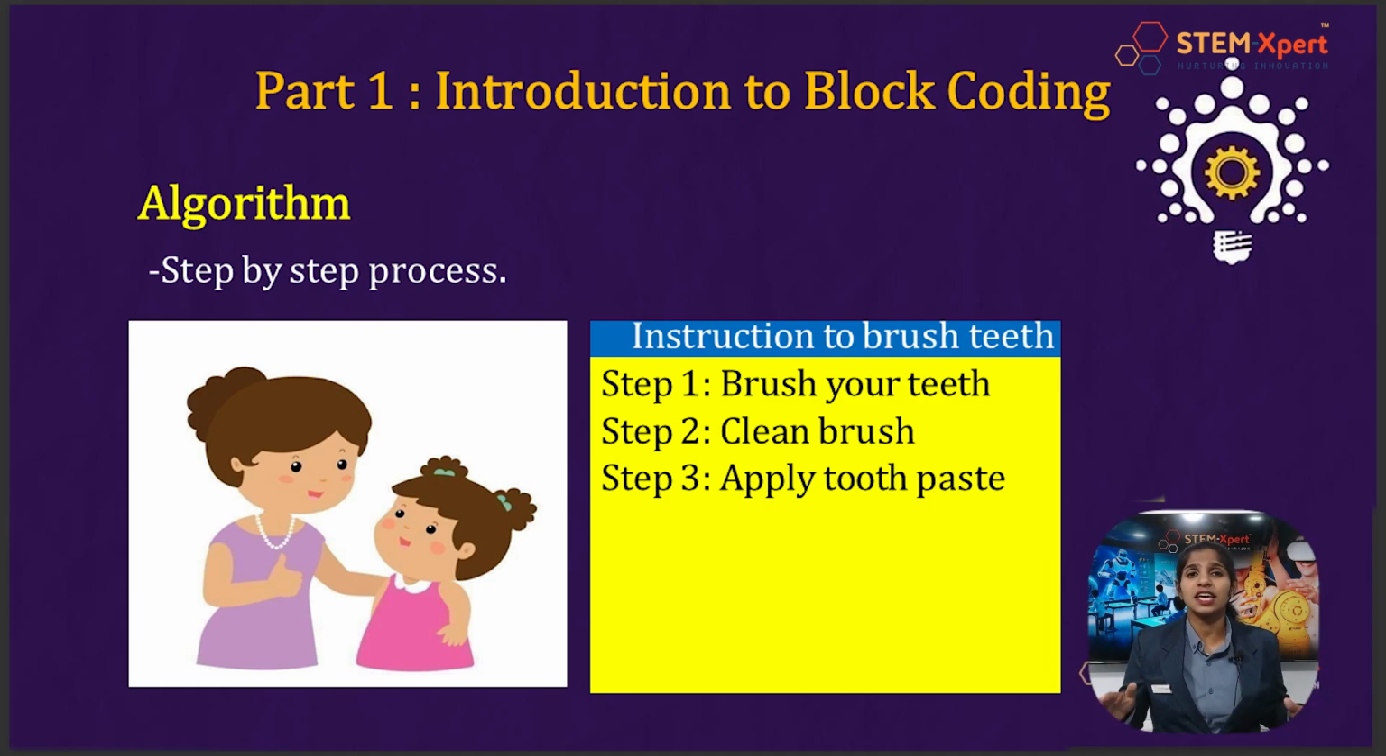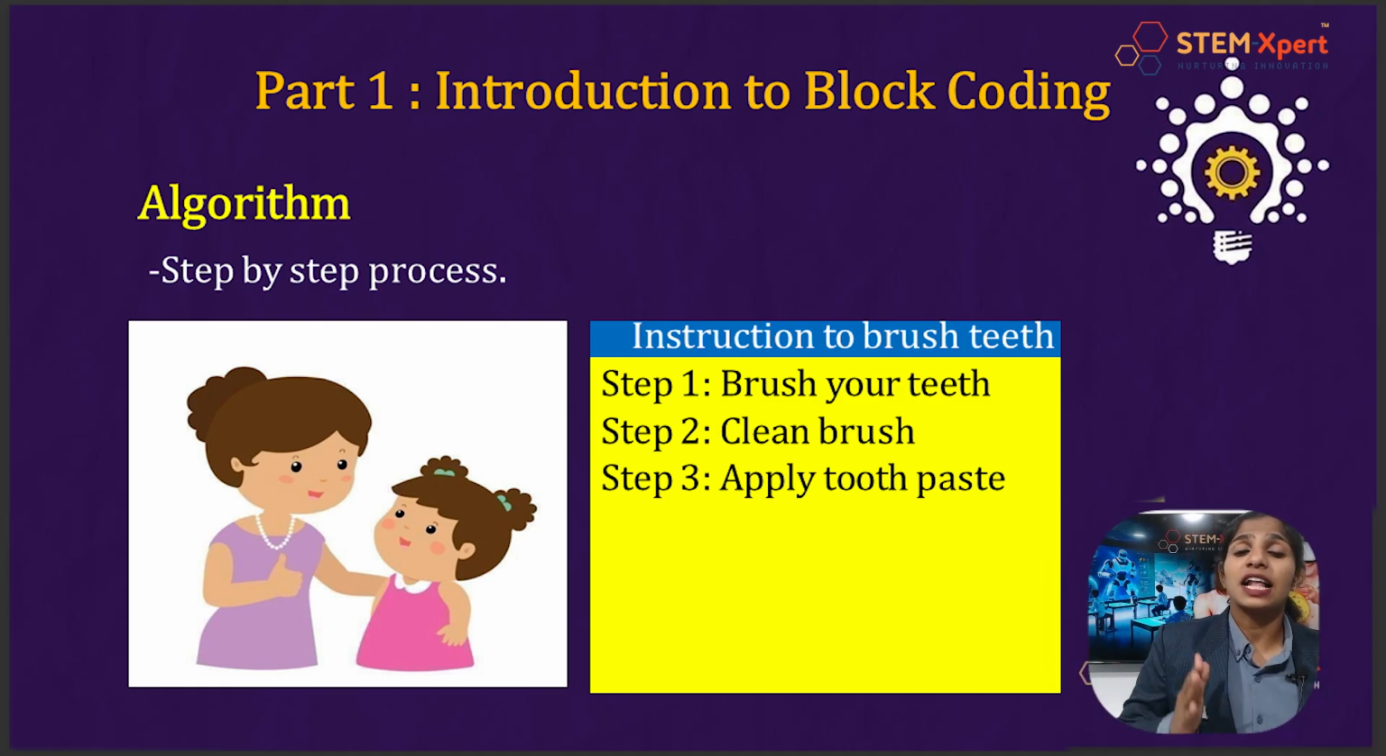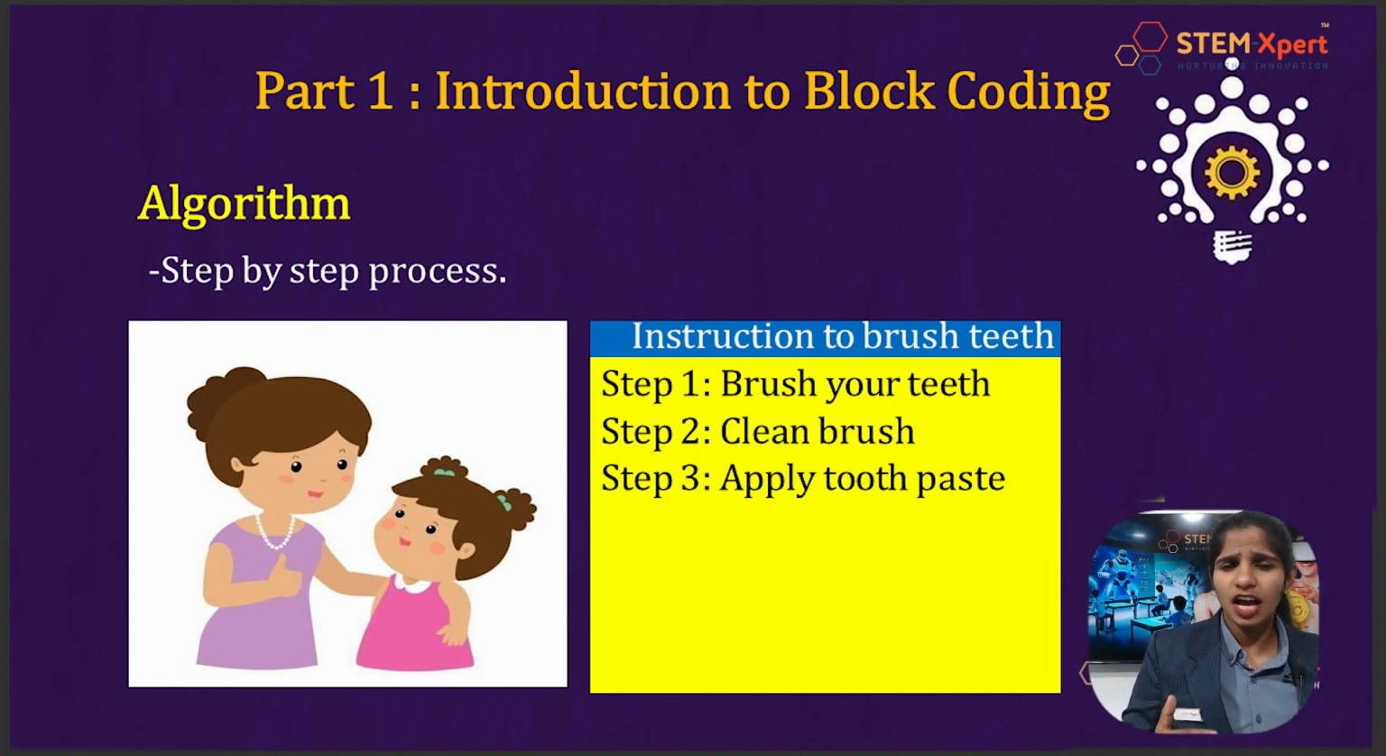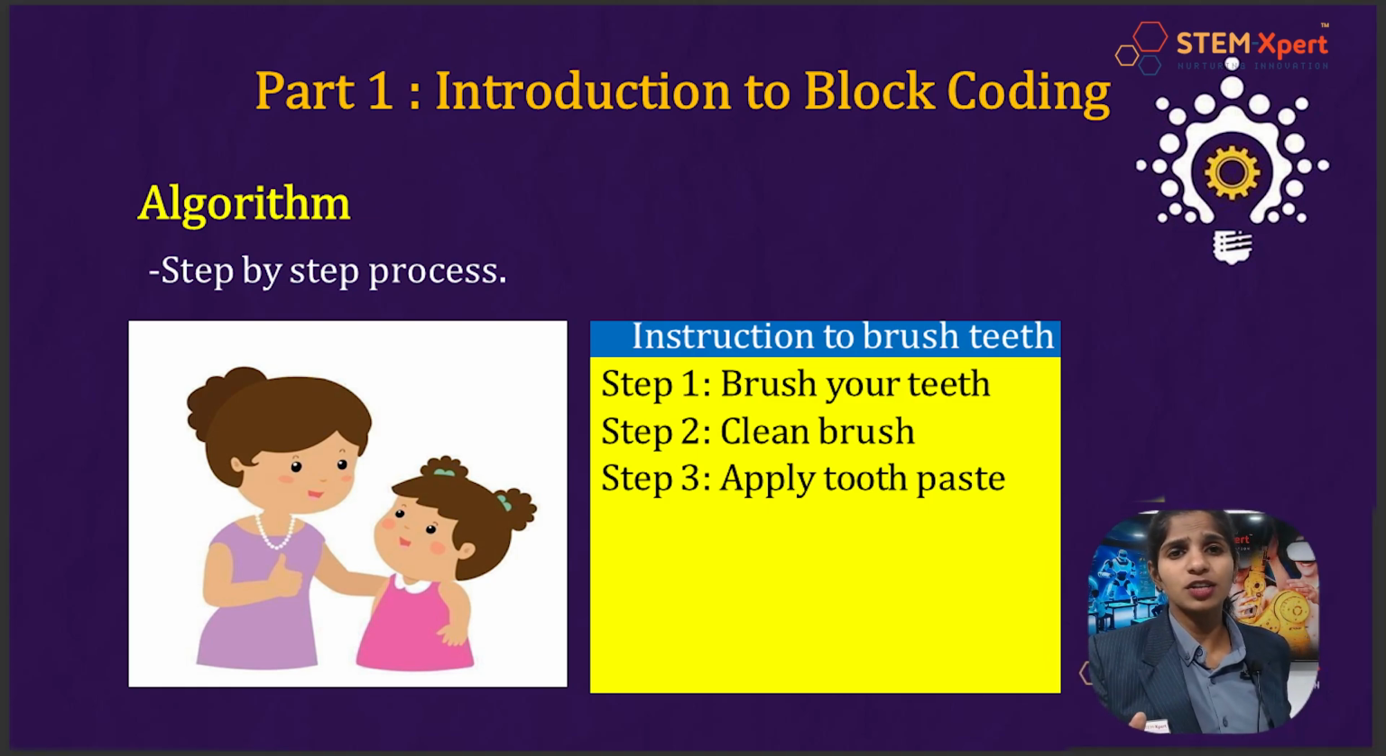So here comes the importance of algorithm. Algorithm means it is a step-by-step process that converts an input into output. So every action taking place in our day-to-day life follows a certain algorithm or step-by-step process. I hope my point is clear to you, right?